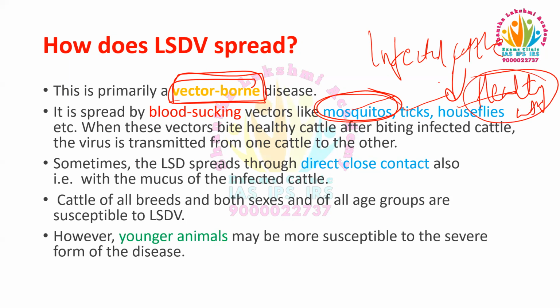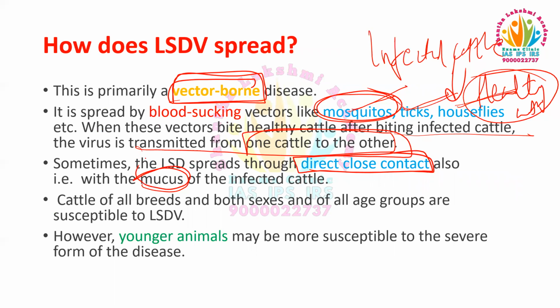When these vectors bite healthy cattle after biting infected cattle, the virus is transmitted from one to the other. Sometimes it also spreads through direct close contact, that is, through the mucus of infected cattle.